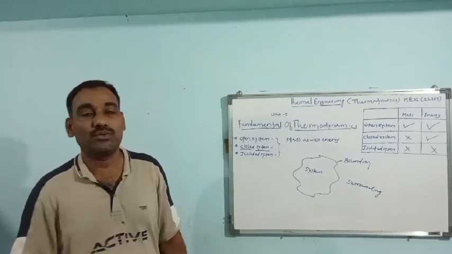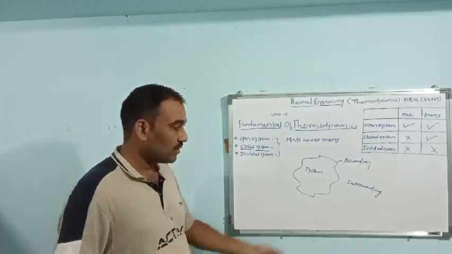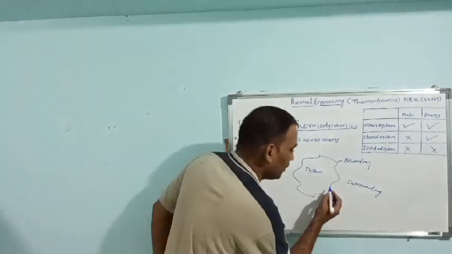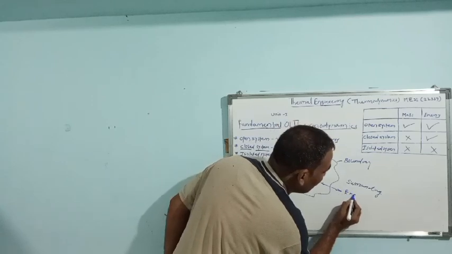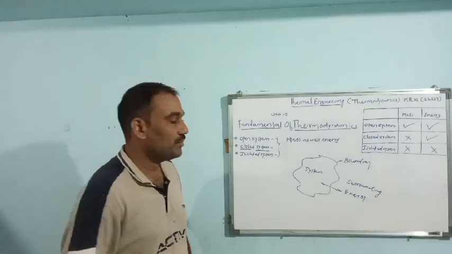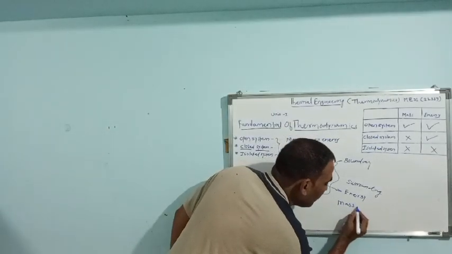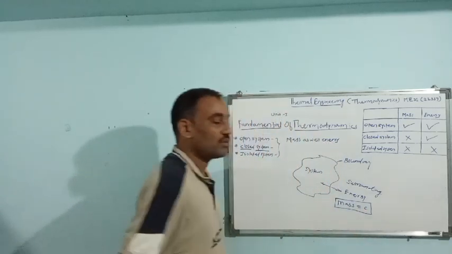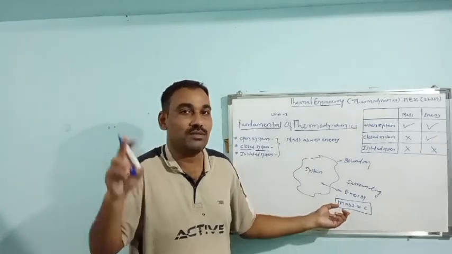Explain that closed system. See, closed system is one in which only energy transfer occurs between system and surrounding, and mass of the system remains constant. It means mass doesn't cross the boundary.